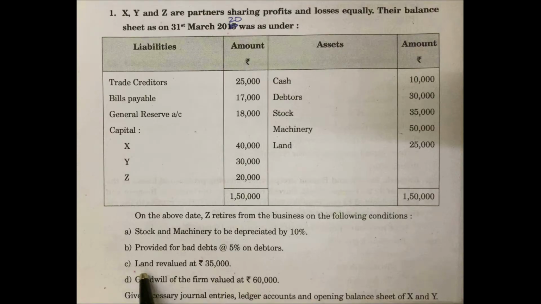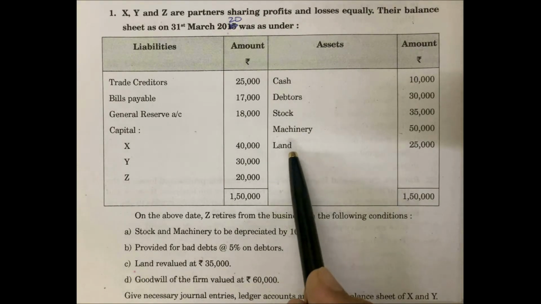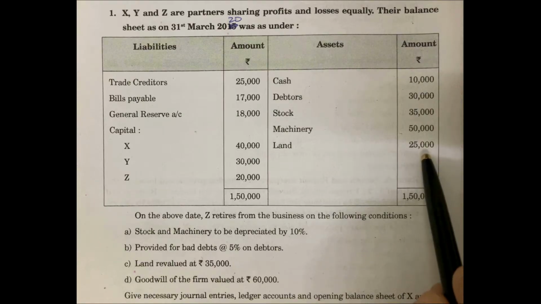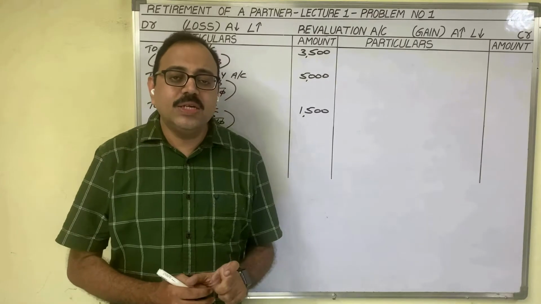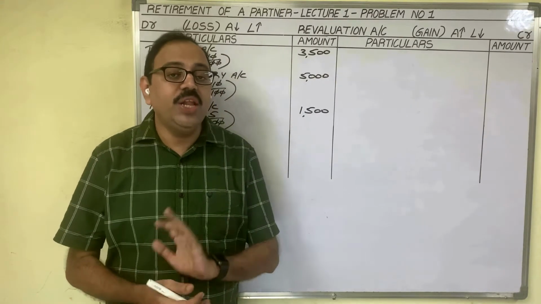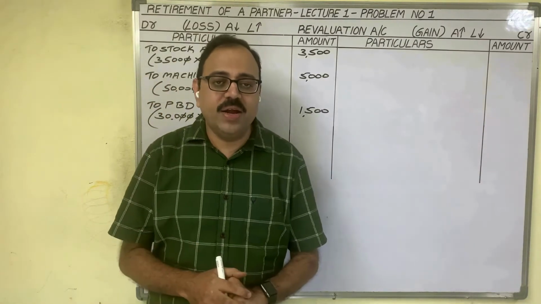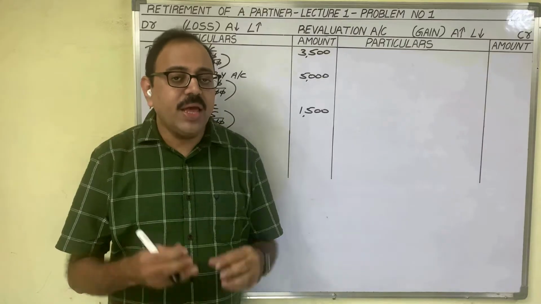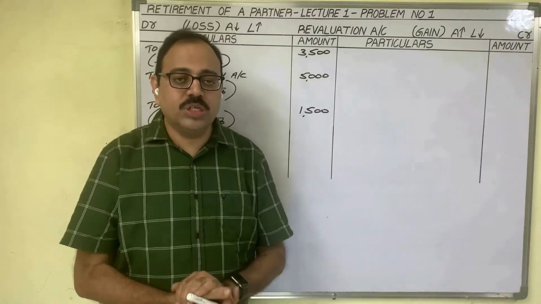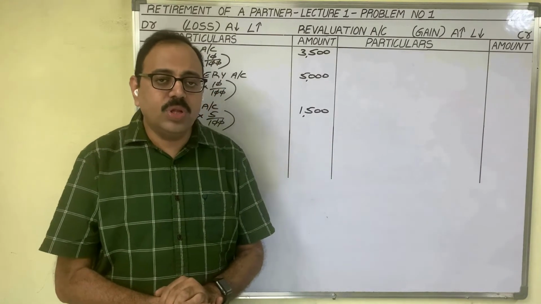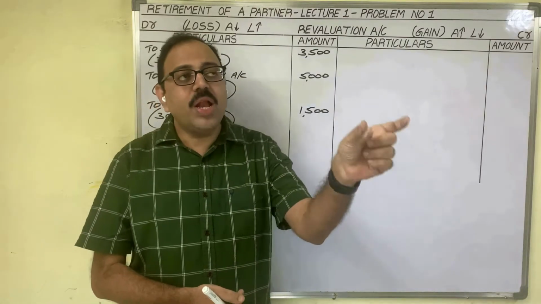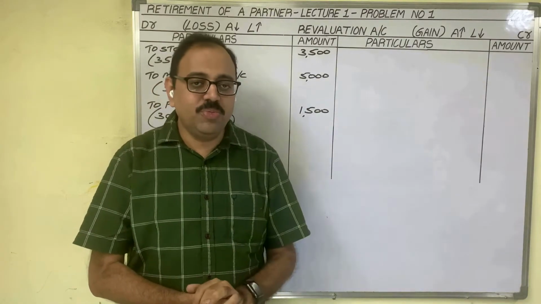Adjustment number C. Land revalued at 35,000 rupees. In the old balance sheet, land value is given as 25,000 rupees. This 25,000 is the cost price of land. At the time of retirement, existing partners inquired in the outside market and came to know that today's market value of this land is 35,000 rupees.